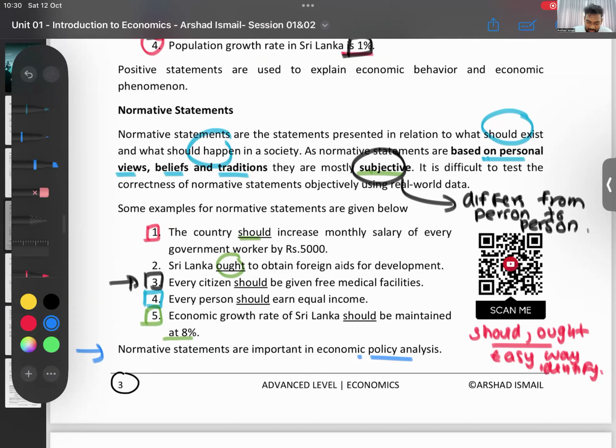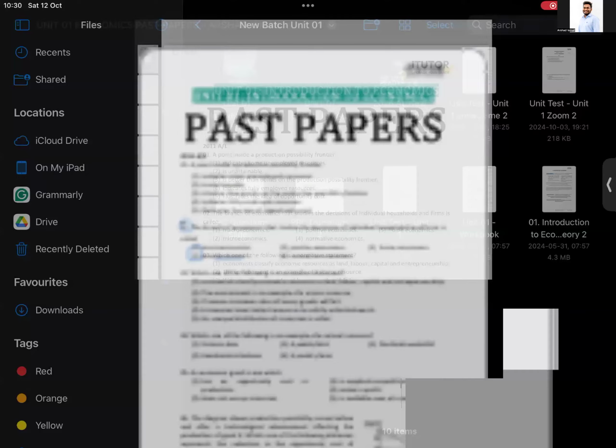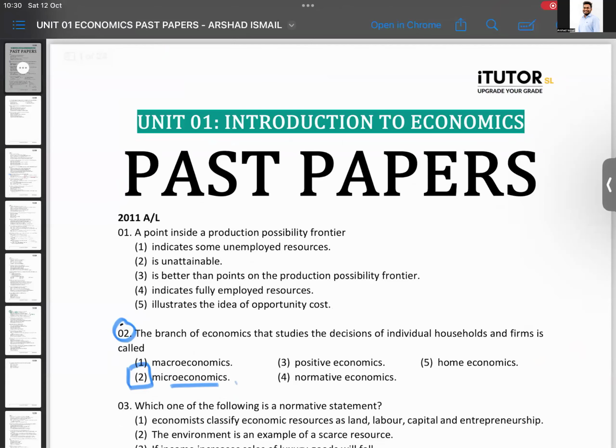Okay. Then with that in mind, we'll now go into a few A-level questions and we'll call it off. So we'll do around 3 questions and we'll call it off. We'll see if you all can answer. We'll see if you all were listening.